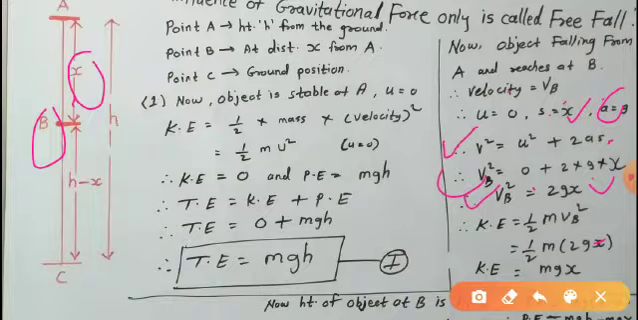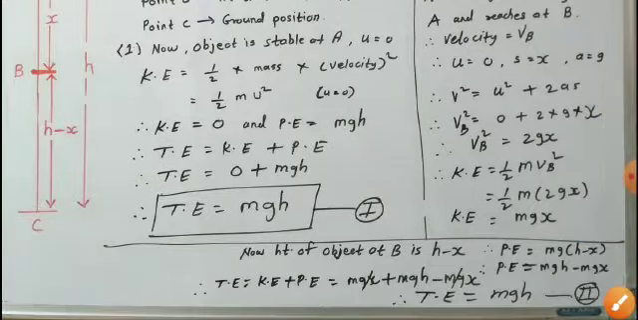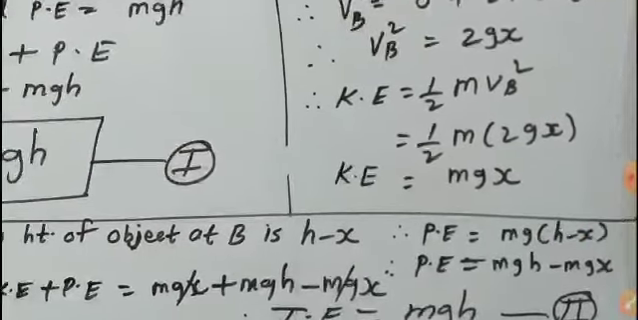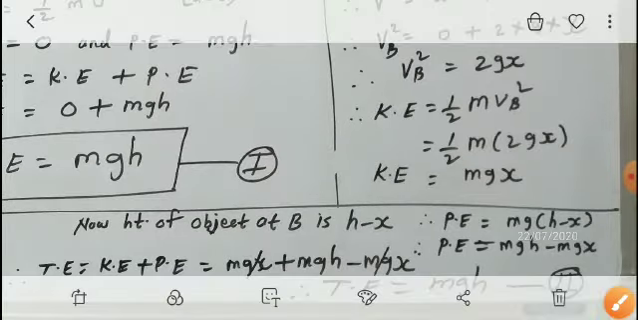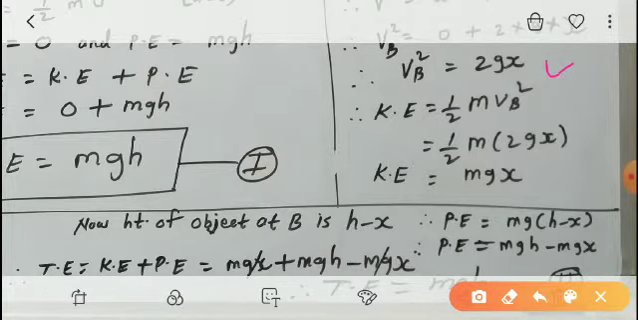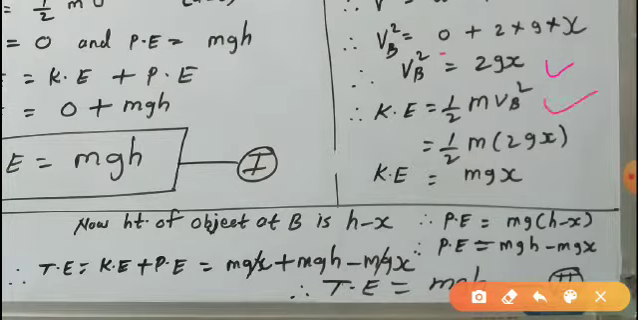Yes. Now the equation of kinetic energy. See this. Kinetic energy is equal to 1/2 mv square. But we have found vb square here: vb square is 2gx. Putting the value of vb square in this equation, 1/2 m into vb square is 2gx. Now this 2 and these 2 will be cancelled. So what remains here? mgx. Kinetic energy is mgx.